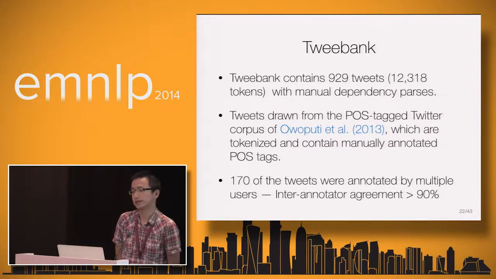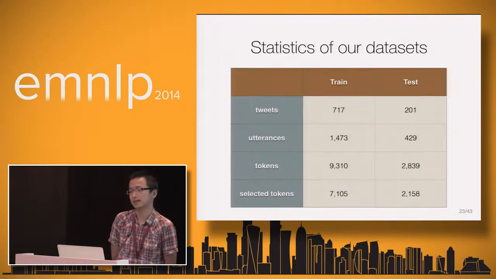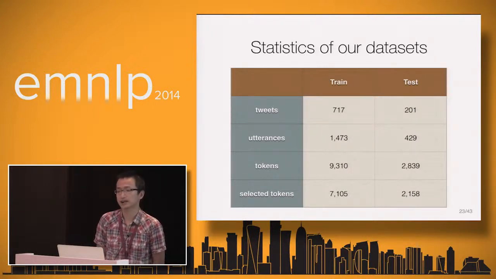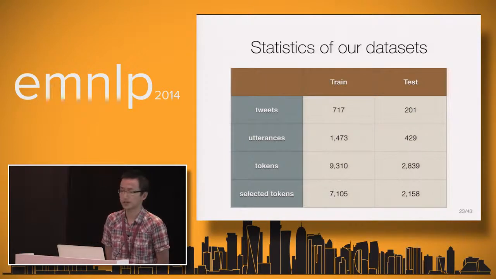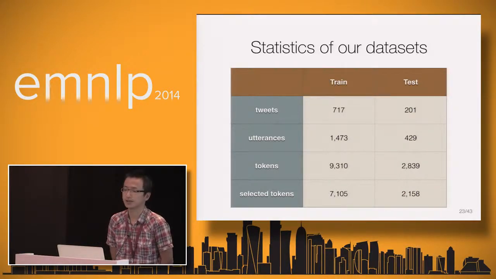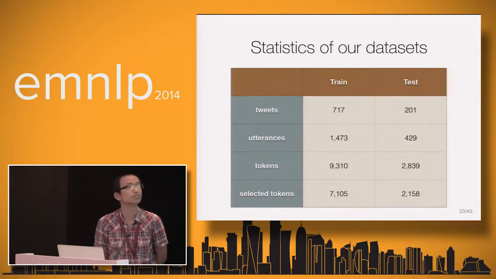So Tweebank is then split into train and test sets. The tweets in the test set are from the most experienced of our annotators. Given the limited data, we believe using the highest quality data for measuring the performance and lower quality data for training is a sensibly realistic choice.